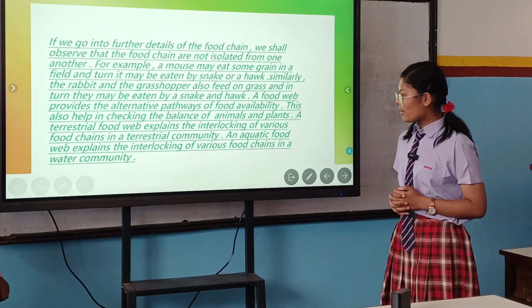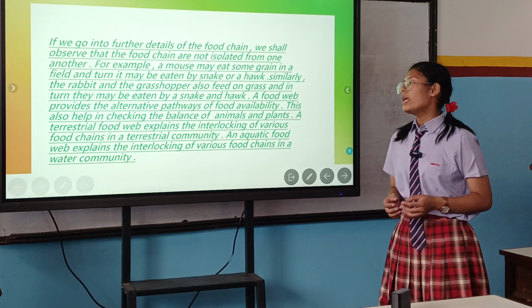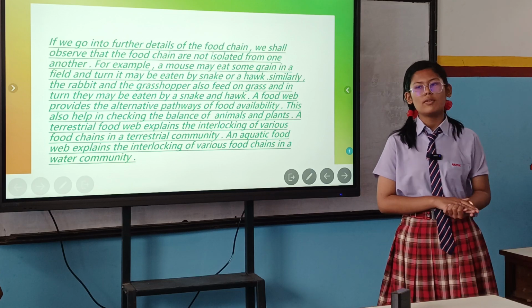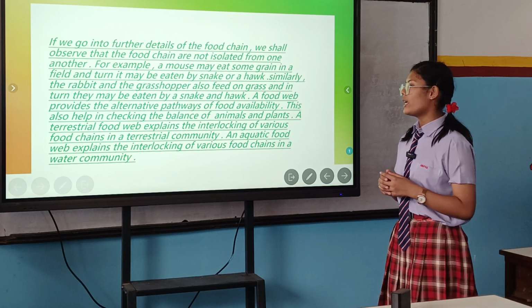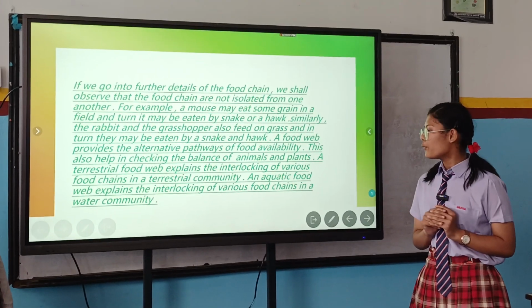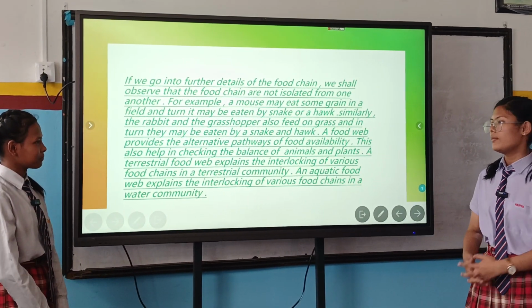A terrestrial food web explains the interlocking of various food chains in a terrestrial community. If it is described as a terrestrial food web, it means the interlocking of various food chains in a terrestrial community, while an aquatic food web explains the interlocking of various food chains in a water community.